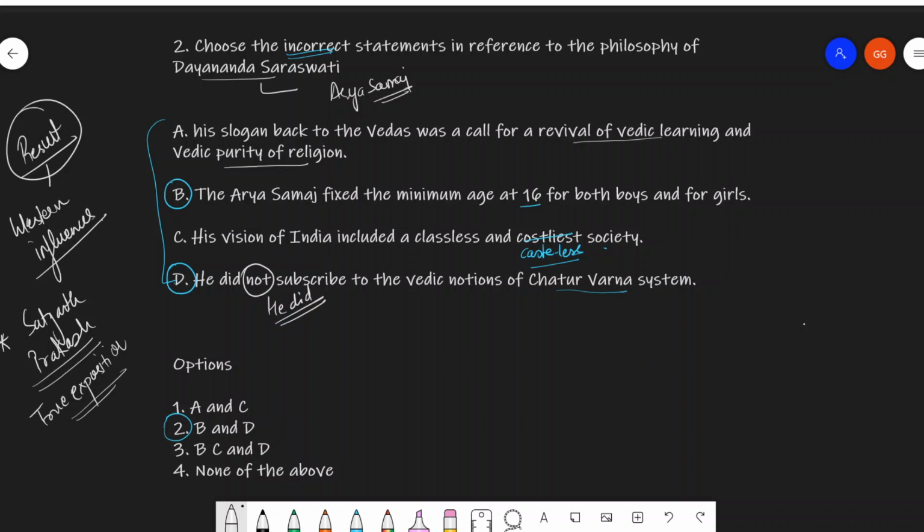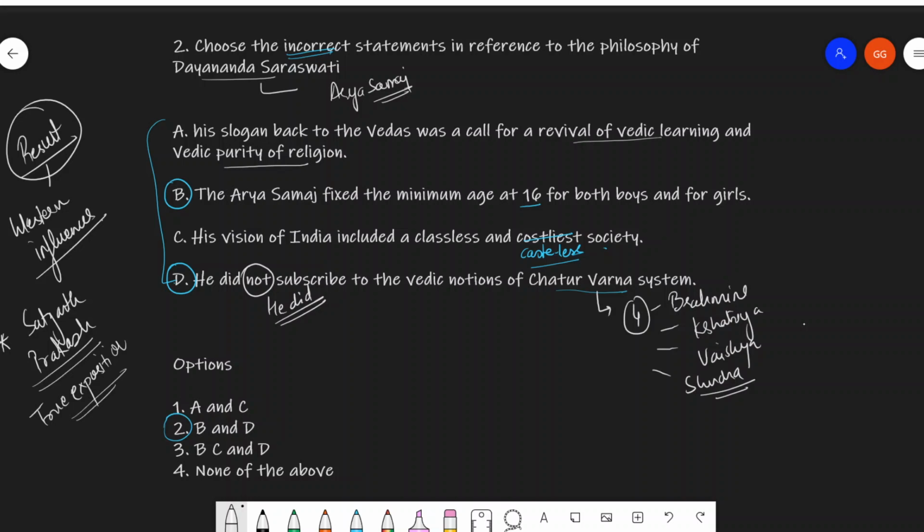In this, he said that there are four varnas: Brahmin, Kshatriya, Vaishya, and Shudra.